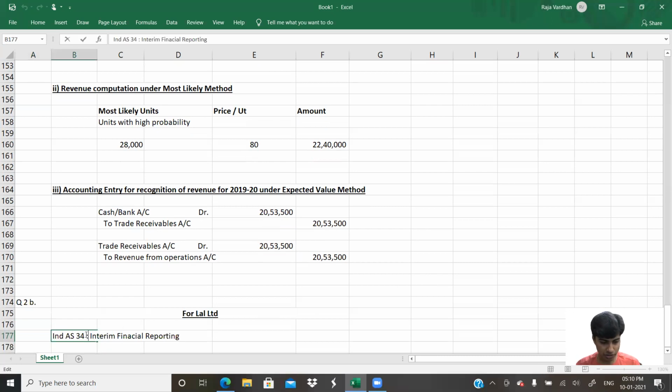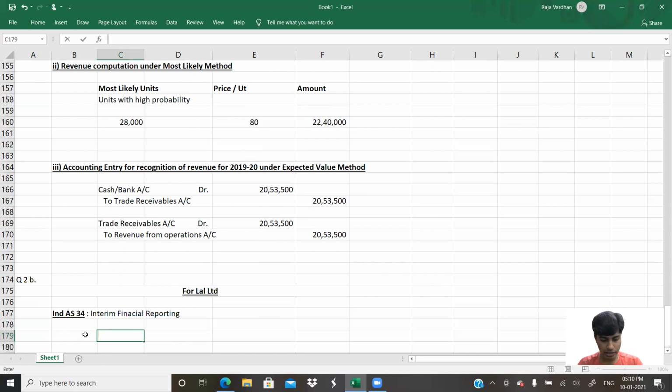Ind AS 34, what does it say, guys? With respect to tax expense, what do we do? The equated tax rate is to be identified or determined.